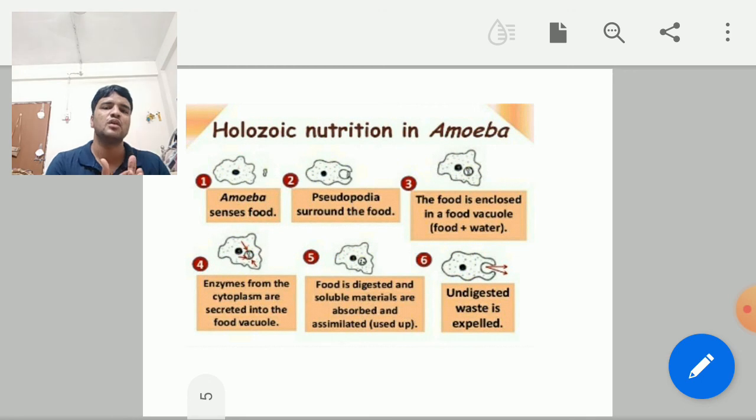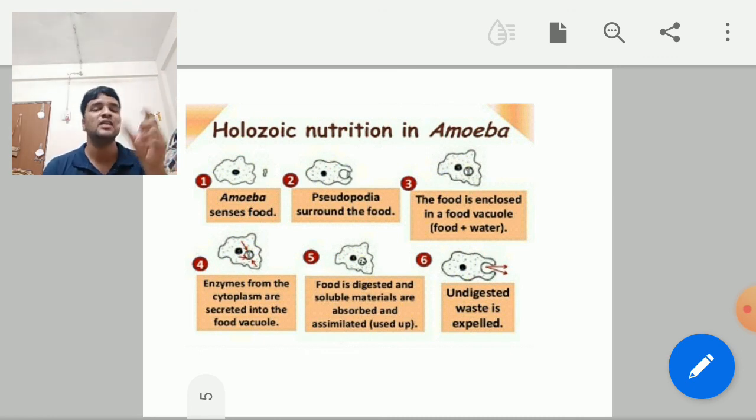Okay, what is the meaning of enzyme? Already I have told you. The enzymes will increase the rate of reaction, the rate of biochemical reaction. For example, in a simple chemical reaction, the reactant is going to convert into a product. That will take a long time. If there is an enzyme, which is called a biocatalyst, the same reactant, or what we call the substrate, will convert into product within a short period of time. The time taken for conversion of substrate into product in the presence of enzyme is short. So that's why it decreases the time and increases the rate of reaction.